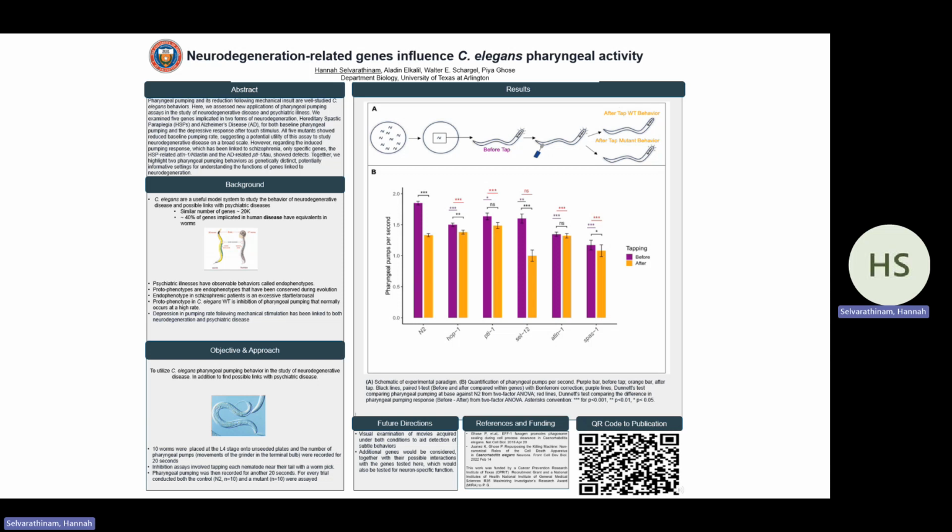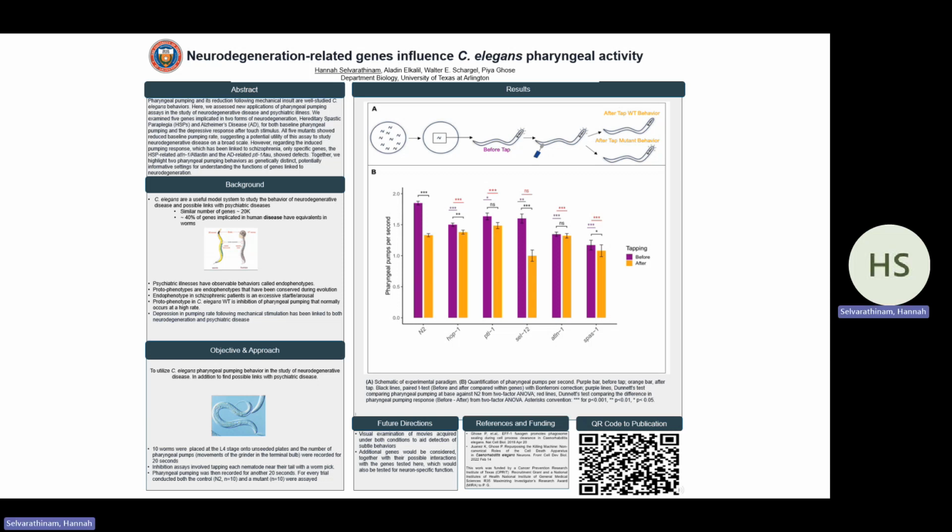Our research question was addressed by performing a behavioral assay on wild-type C. elegans and C. elegans that had mutations in the genes elastin, spastin, HOP1, PTL1, and CEL12, who have mammalian homologs linked to two forms of neurodegeneration, hereditary spastic paraplegia, which will shorthand as HSP, and Alzheimer's disease, which will shorthand as AD. Elastin and spastin were tested because they had ties to HSP, and HOP1, PTL1, and CEL12 were tested because of their ties to AD.